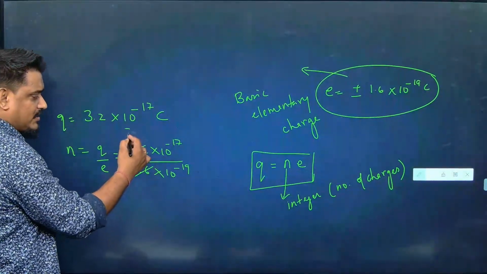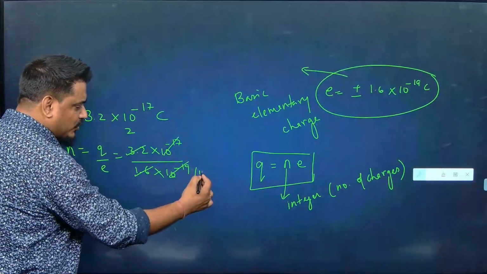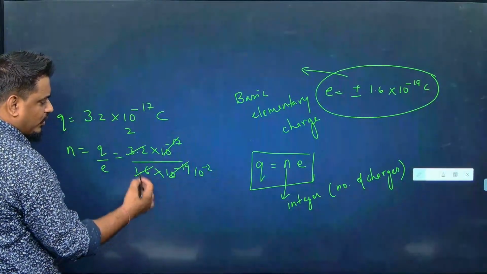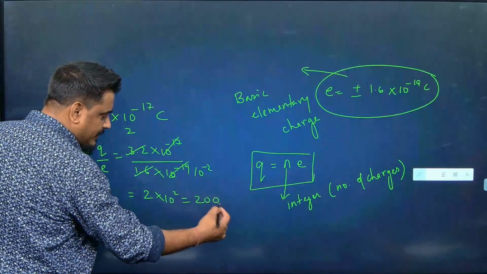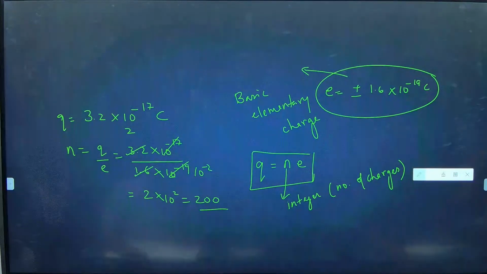This will make it 2 times. This will make it 10 to the power minus 2 times. It goes above, it will become 10 to the power 2. So 2 times 10 to the power 2. Quite possible, 200. 200 is an integer, it's possible.